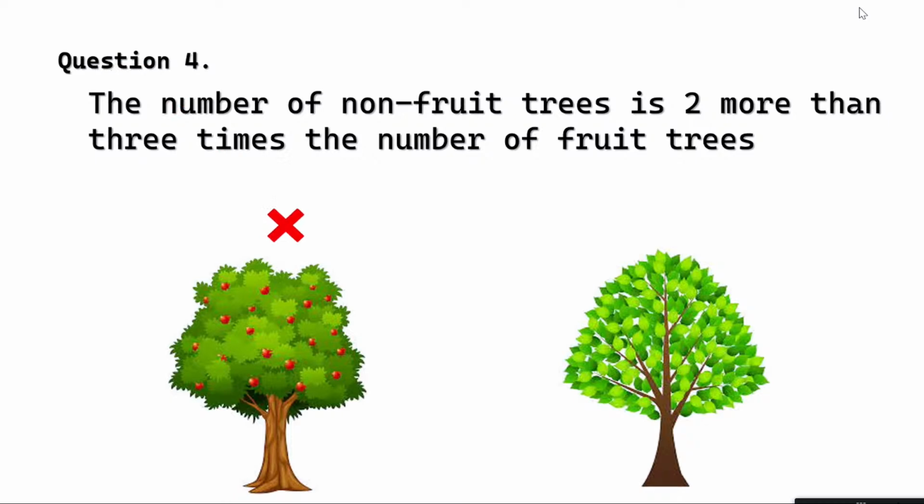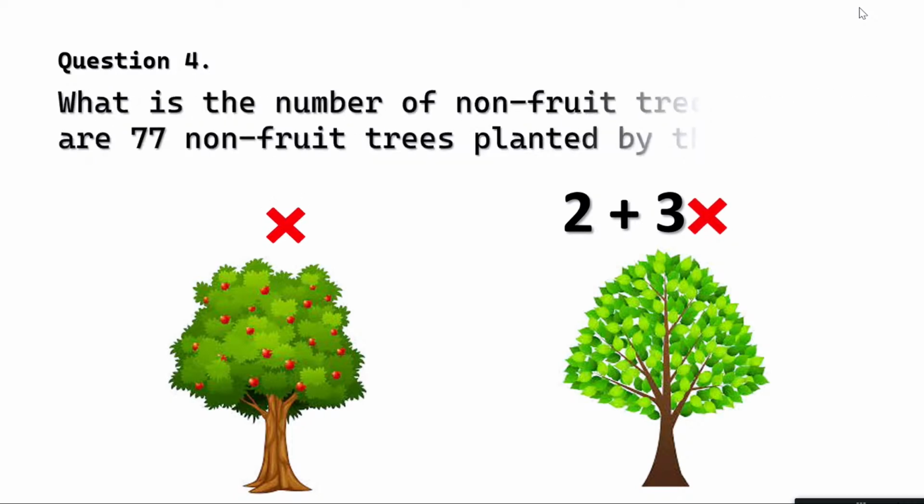चलिए number of fruit trees को x ले लेते हैं. तो non-fruit trees कितने हुए? 2 more than 3 times. So 2 more than मतलब plus, 3 times बोले तो 3x.